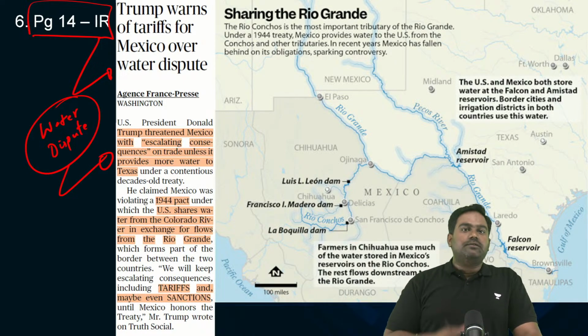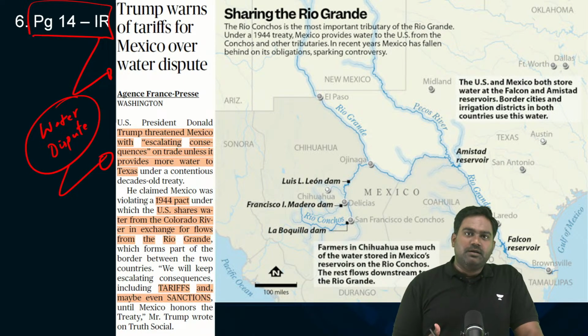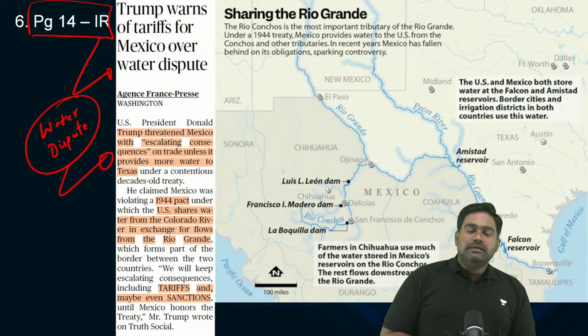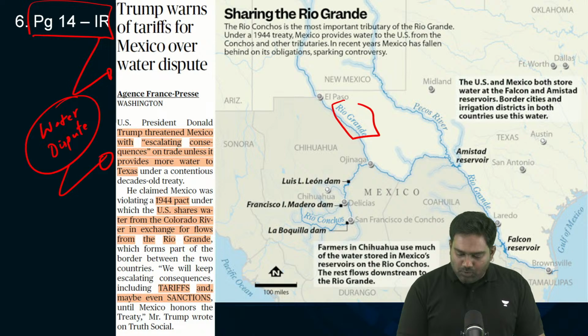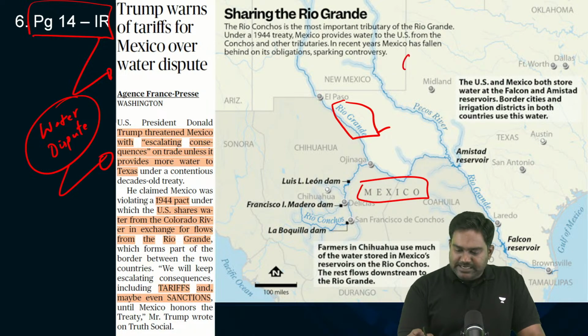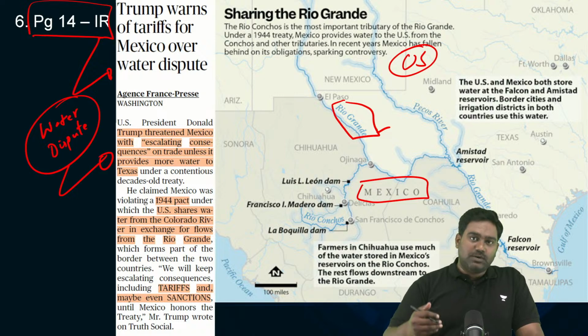So, as two neighboring countries in North America, obviously US and Mexico, they share a border, they share some physical geographical resources. They share a critical river, the Rio Grande, which you can see in the map over here. The Rio Grande is critical for Mexico and critical for United States as well, especially in the southern parts towards Texas and other southern parts of the US.